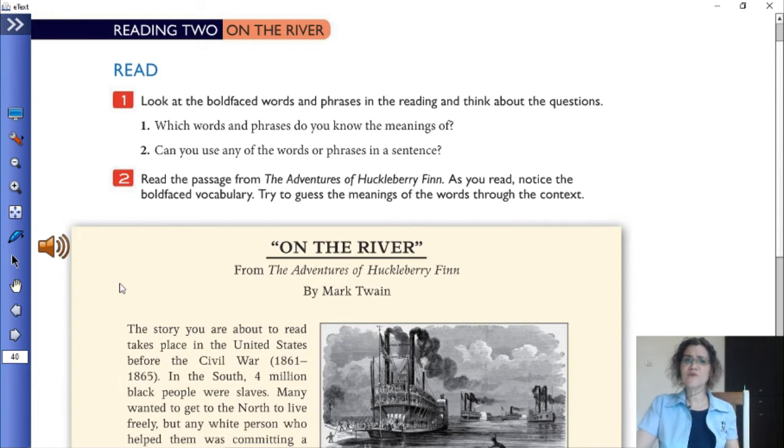Now, number 1, which words and phrases do you know the meaning of? Write that down. And 2, can you use any of the words or phrases in a sentence? I would like you to pick one word or phrase, one only, and make a sentence. In the next meeting, you can tell me what your sentence is. Okay? Pause your video to do that first. Go ahead.